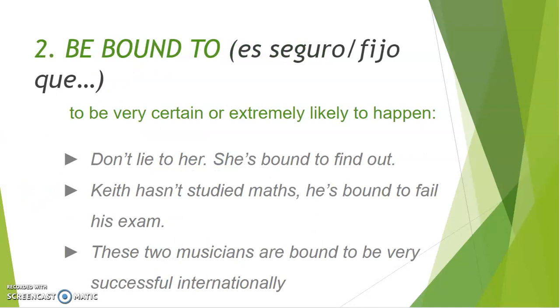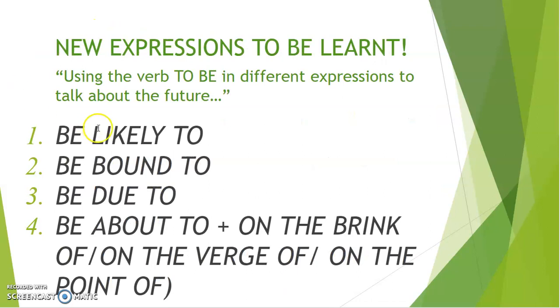Okay. Let's move on to the second expression, be bound to. This sentence in Spanish would mean es seguro que, es fijo que. So as you can see, the first one and the second one are quite different, because in the first case, be likely to, you mean that something is probable. It can be more or less likely. Puede ser más o menos probable. But in the second case, be bound to, what you're saying is that something is happening for sure or is highly likely to happen. All right?